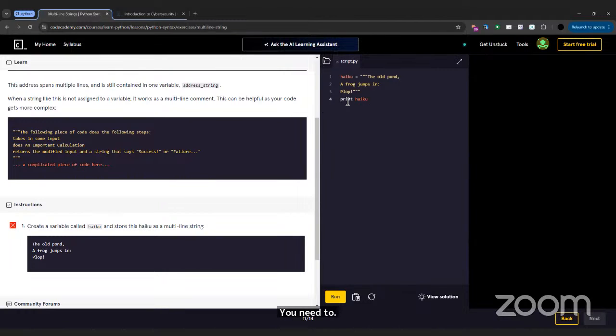Alright, so what's the mistake here? Oh, you didn't leave a line. Line 4 is supposed to be blank. Okay, so will this work now? No, it won't. Why was the error? You didn't put brackets around haiku.